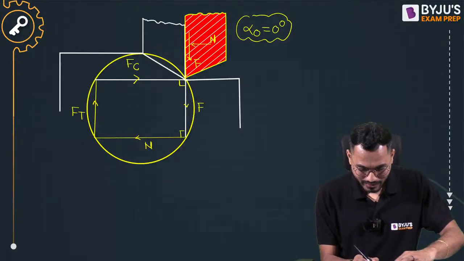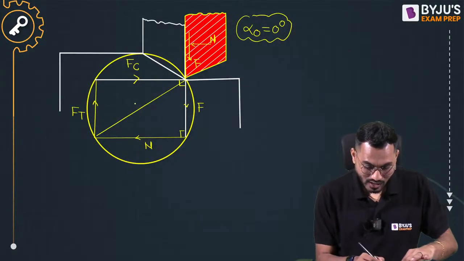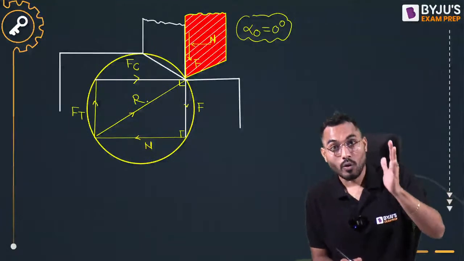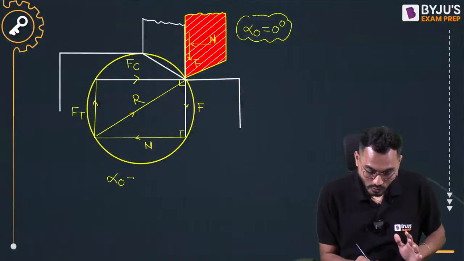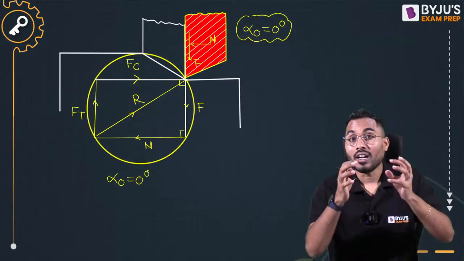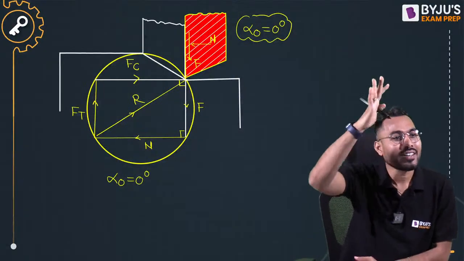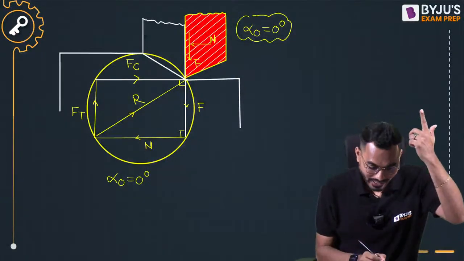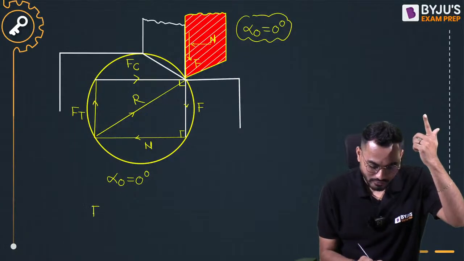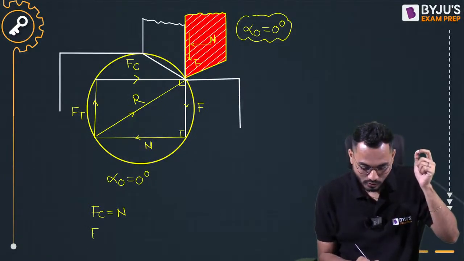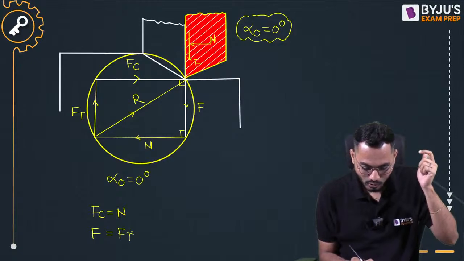And this will be exactly equal to my resultant force R. When the rake angle of the tool alpha 0 is 0, there are certain takeaways you have to take. What is the takeaway? The cutting force Fc is exactly equal to normal force N, and friction force F is exactly equal to thrust force Ft.